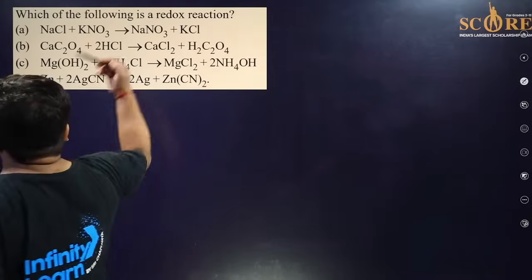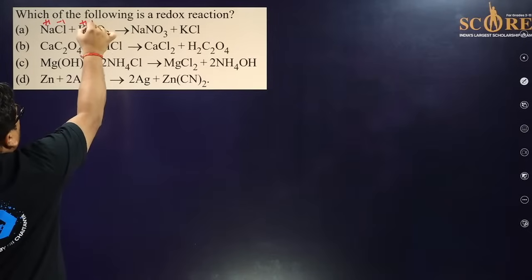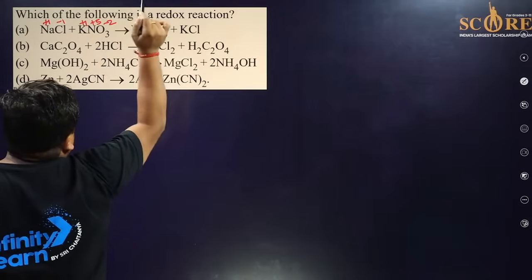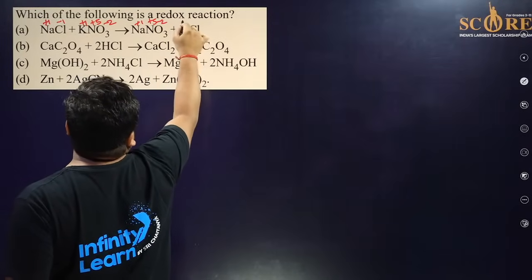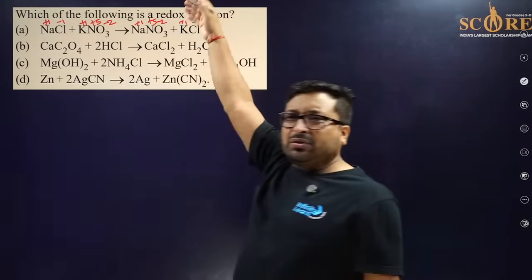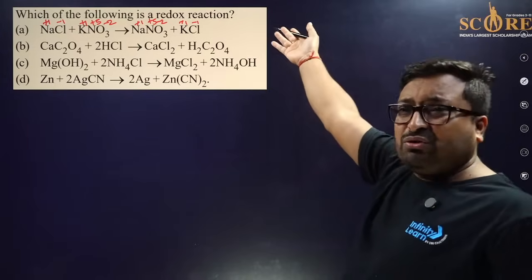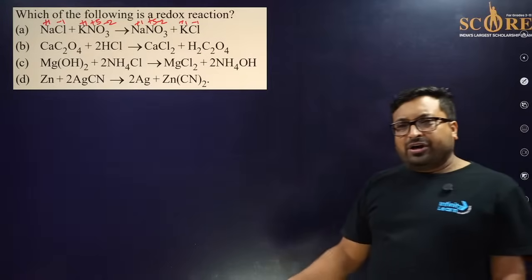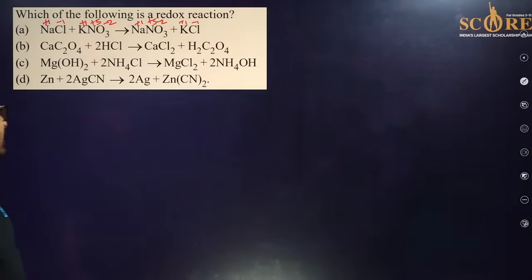Everyone, just check now. This is +1, -1, +1, +5, -2. Sodium is in +1 again, +5, -2, +1, -1. So this is only a double displacement reaction. There is no change in oxidation number. For redox, both oxidation as well as reduction should take place in one reaction.